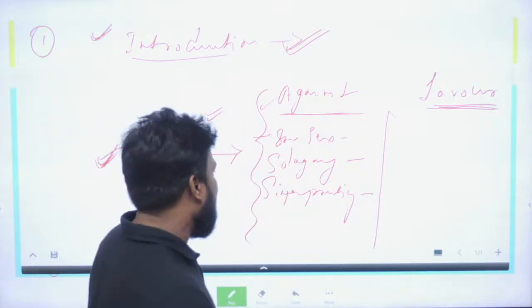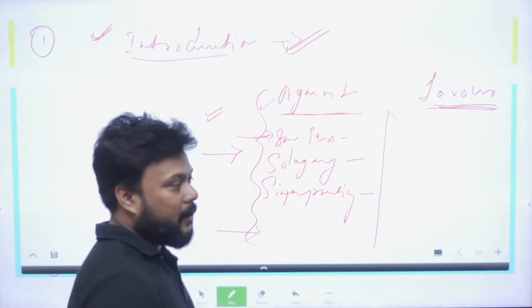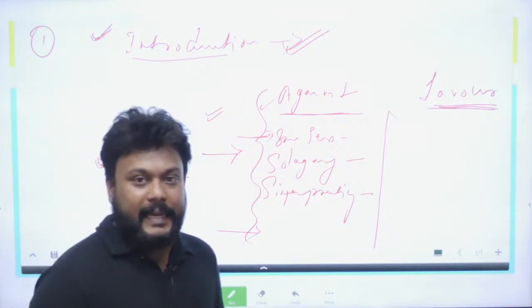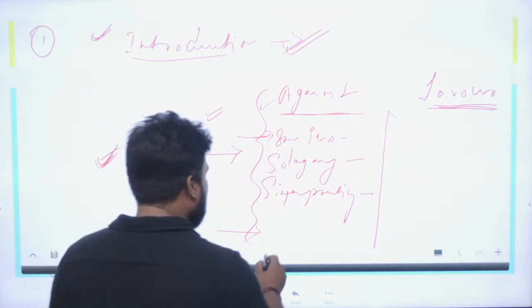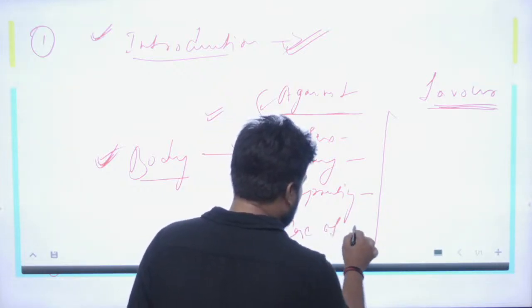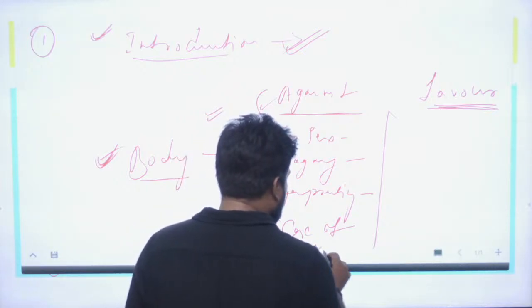Again, as this sacredness has been reduced, you can see a rise in the cases of divorce and separation.